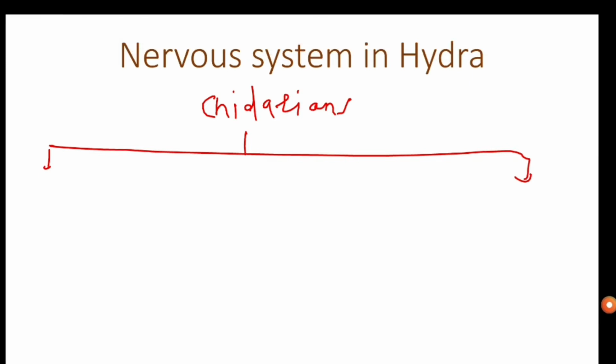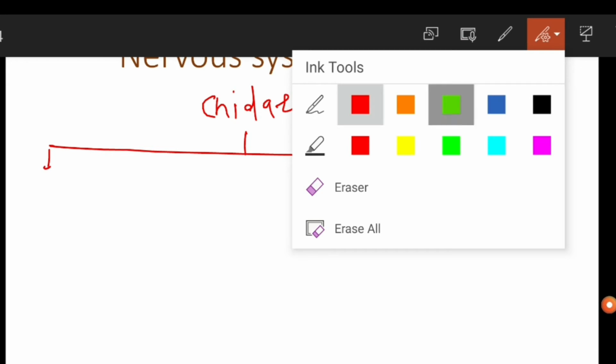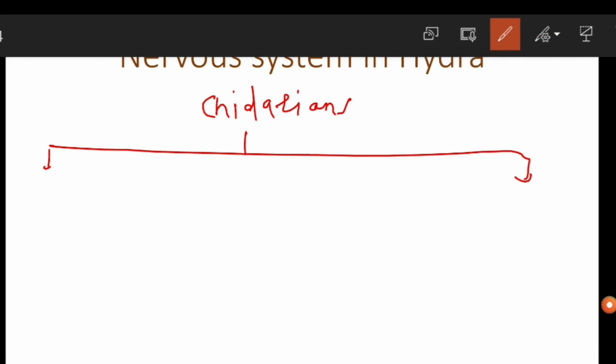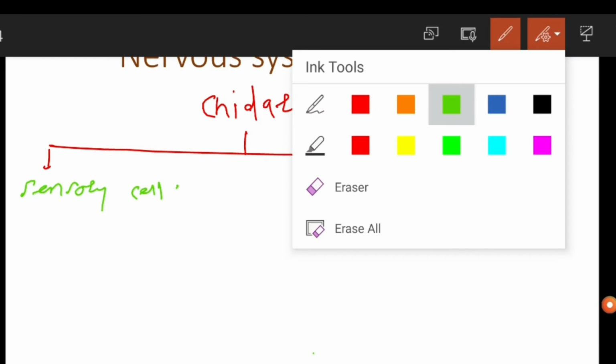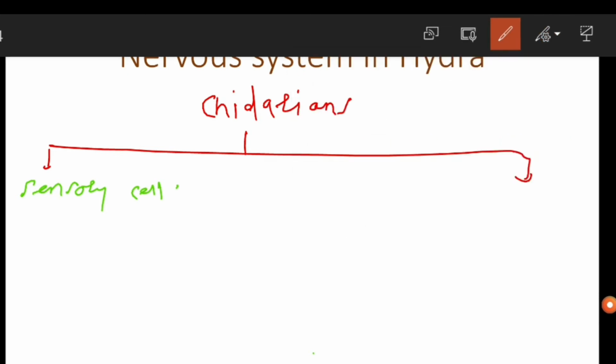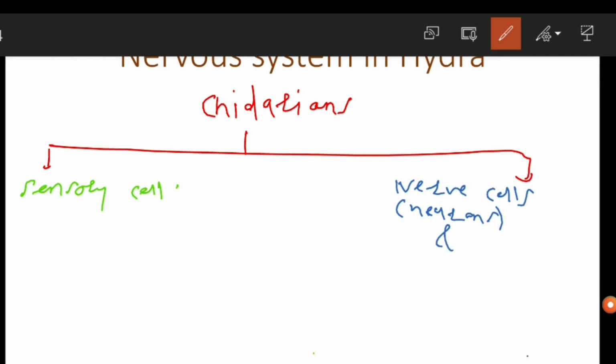The first part is the sensory cells, and another one is the nerve cells. These nerve cells are also called neurons, and their fibers.